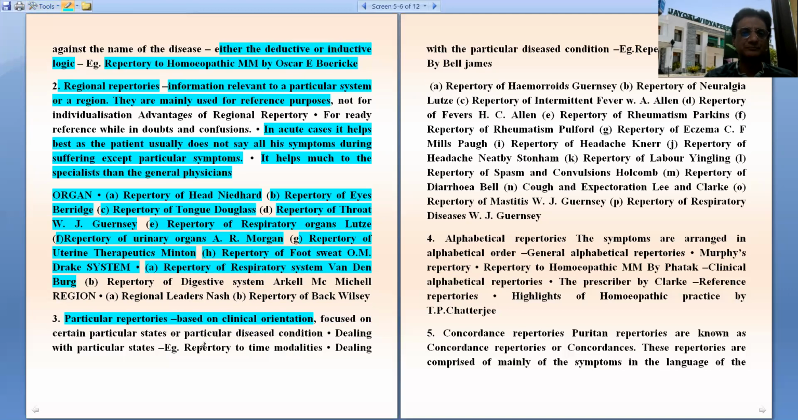For example, repertory of time modalities, repertory of diarrhea by James Bell, repertory of hemorrhoids by Guernsey, repertory of neuralgia by Lutz, repertory of intermittent fever by Allen, repertory of fevers by H.C. Allen, repertory of rheumatism by Parkins, repertory of rheumatism by Pulford, repertory of eczema by Mills-Paugh, repertory of headache by Nair, repertory of headache by Needby,